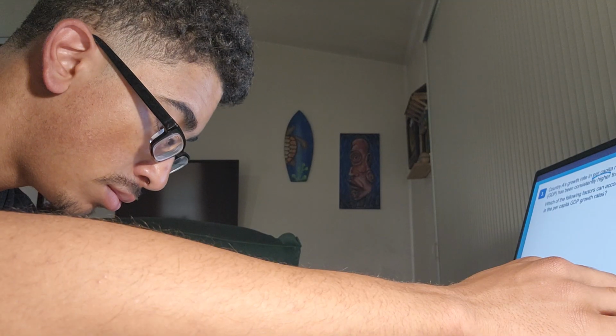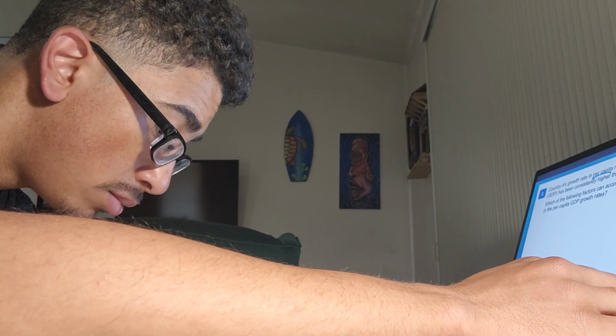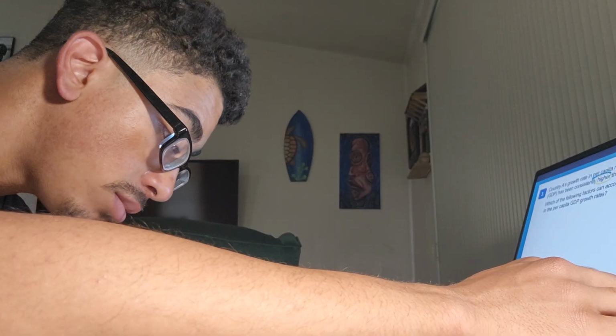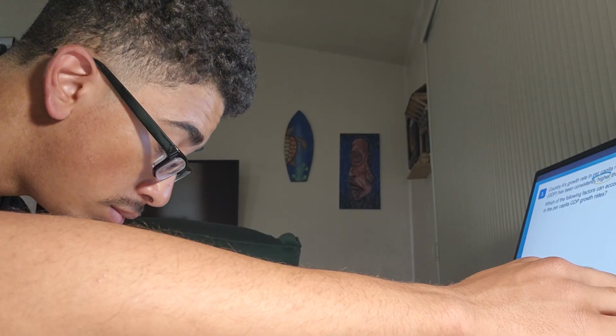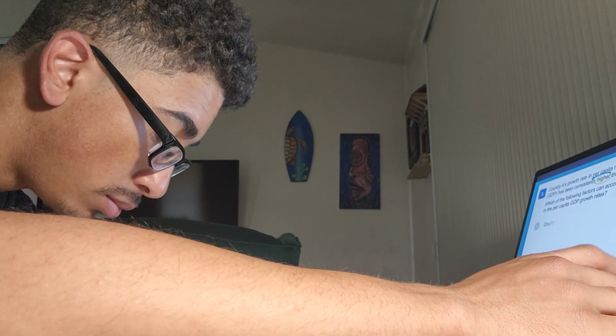This is the best measure of a country's standard of living that we have. So we know, based on this question, that country A has a higher standard of living, probably because they're more productive. They produce more goods and services per person than country B. So let's look at our choices and go through them one by one.